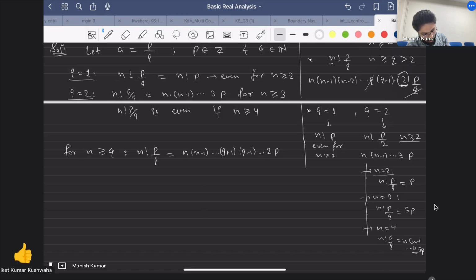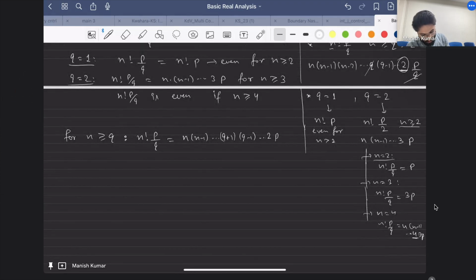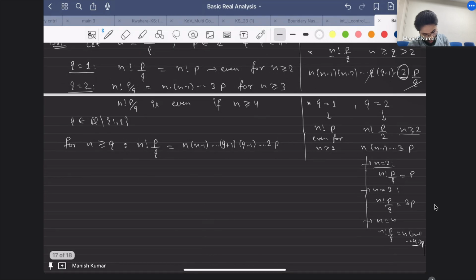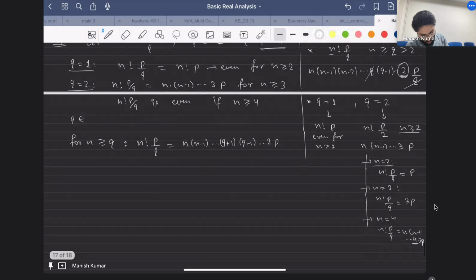Now for general q, q belongs to the natural numbers such that q is greater than or equal to 3.